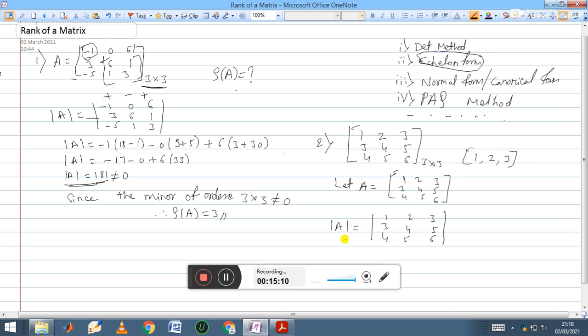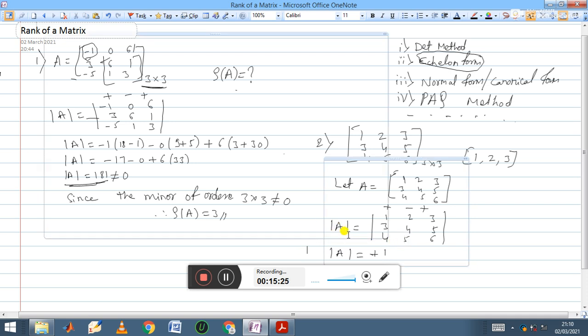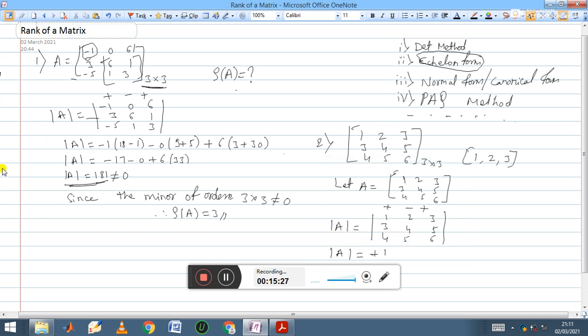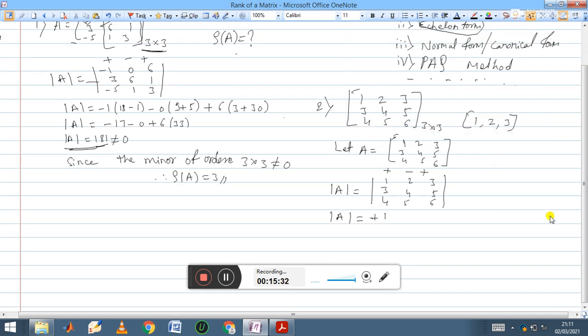Now determinant of A is equal to, here you take plus, minus, plus sign, then plus 1 of 24 minus 25